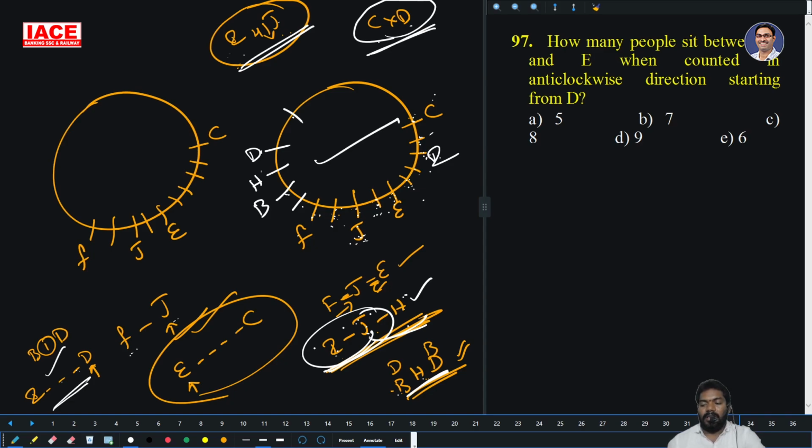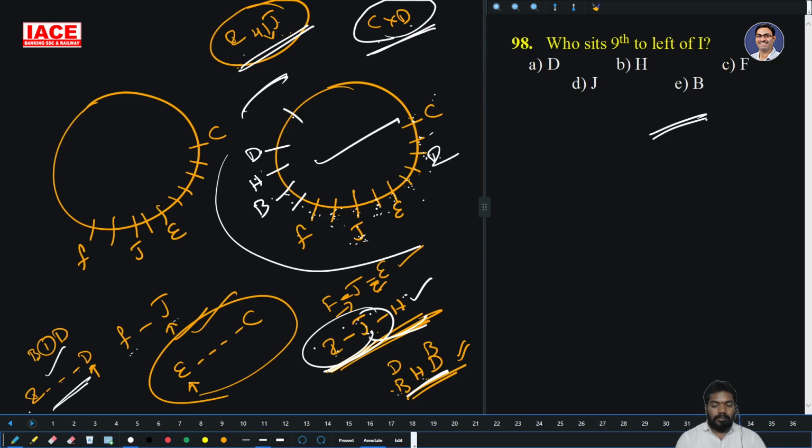How many people sit between D and E when counted anti-clockwise direction starting from D? So starting from D, D and E they are asking. This is clockwise. Anti-clockwise, this means 1 2 3 4 5 6 7 numbers. Option B is right answer. Who is ninth left of I? 1 2 3 4 5 6 7 8. Ninth left is B. So option E is right answer.